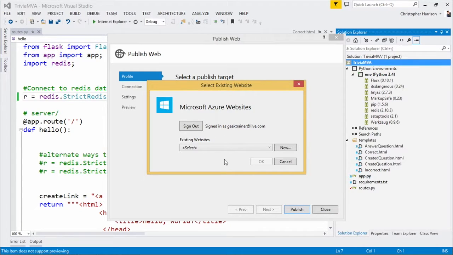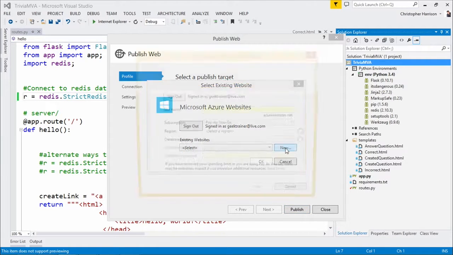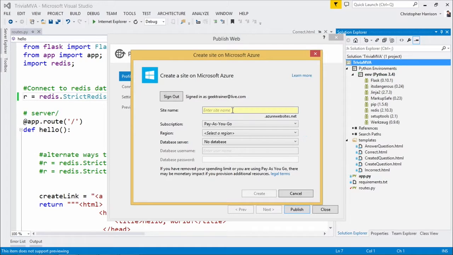Perfect. Okay. So now, back over to my system. Now you're going to notice that I can deploy this out to a little site. You'll notice we have a little last-minute test that we had from the other night. I'm just going to go in and click New, and it's going to say, all right, well, give me the name of the site, and let's say MVA Flask. It's green. The subscription, I'm going to go in with Visual Studio Premium. It's going to ask me for my region. I'm going to go with West US. It's going to ask me for a database. I don't need a database because we're going to wind up calling Redis as a cloud service. So I don't need to create a brand new database here. So that's it. That's all I have to do.